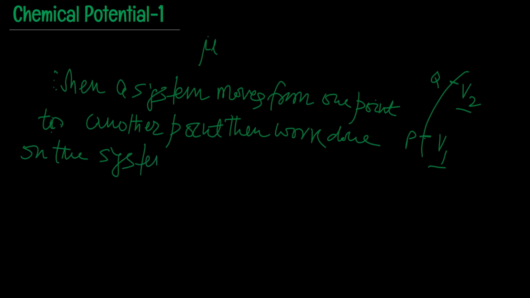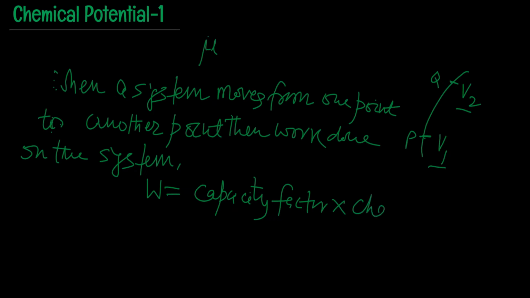This work done in general is given as W equal to a factor which is known as capacity factor multiplied by change in potential.